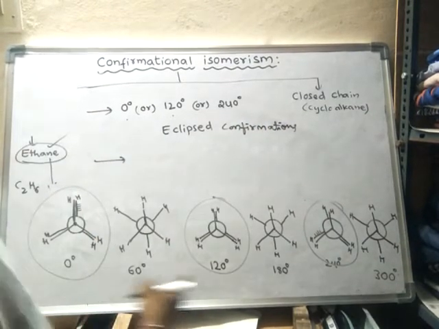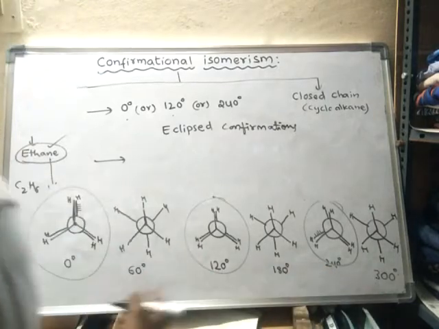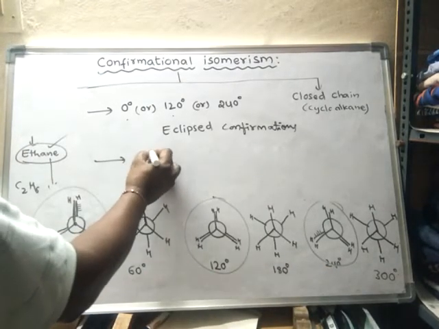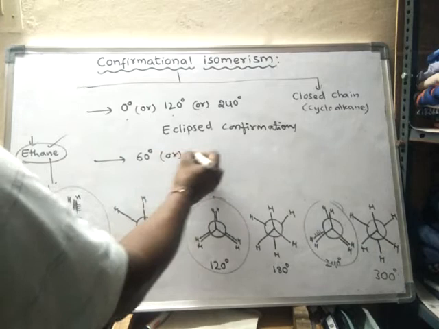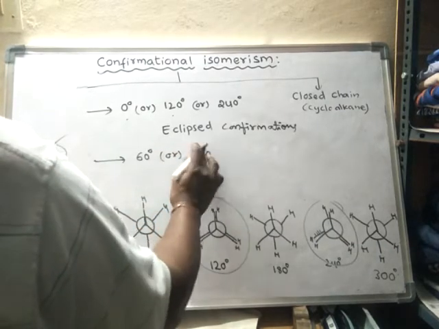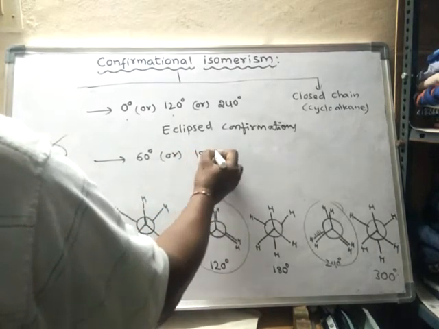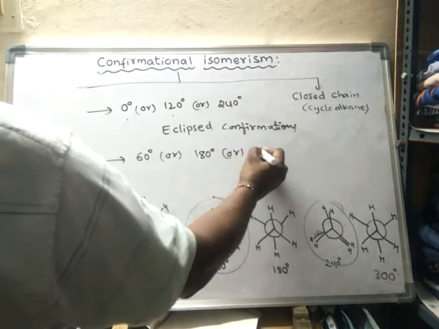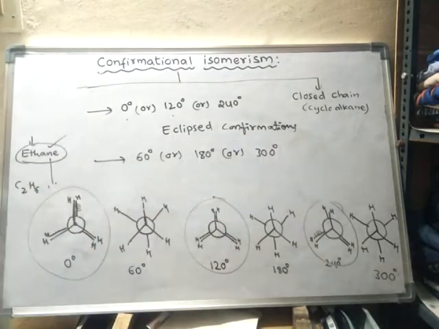Next is 60 degrees, 180 degrees, or 300 degrees.